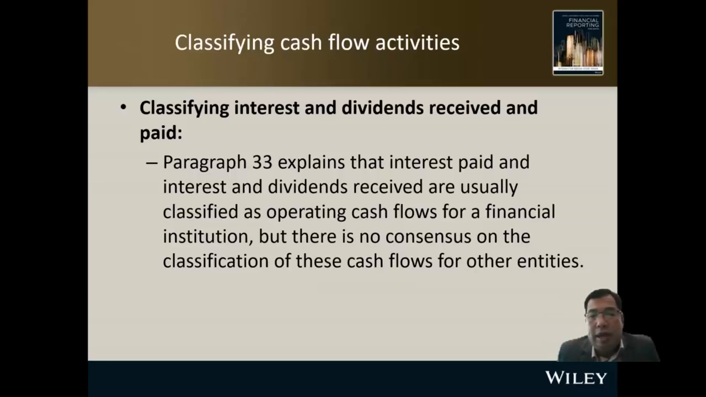Para 33 explains that interest paid and interest and dividends received are usually classified as operating cash flow for a financial institution, but there is no consensus on the classification of these cash flows for other entities. For a financial institution, for example a bank or maybe an insurance company, the interest received and dividend received will be classified as operating cash flow. But for other entities, it is not mentioned.